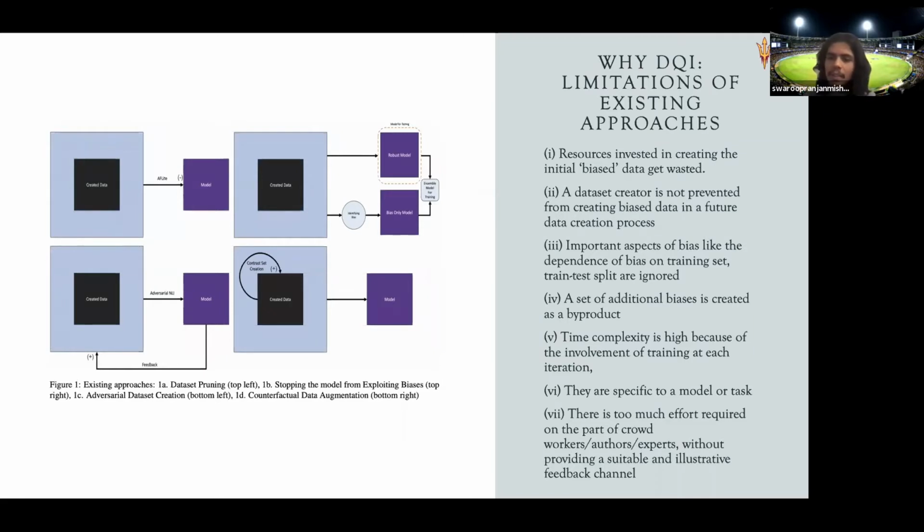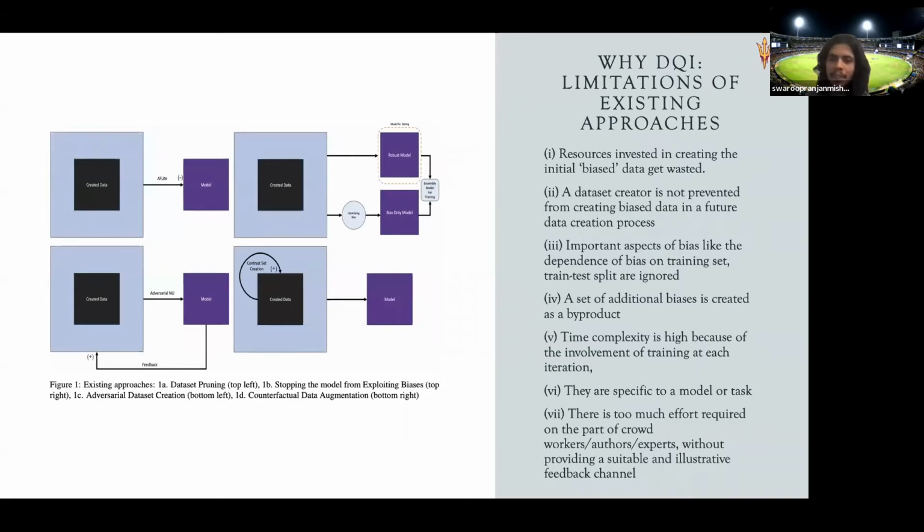The third problem is that there are several important aspects of bias, like the dependence of bias on the training and test sets. There's a data leakage between the training set and test set, and there's a paper on that. We need to talk about splits, since the results of standard splits don't replicate on random splits, right? That aspect is not considered. Several sets of additional biases have been created as a byproduct. And of course, when you involve humans, they have their own set of biases, which you cannot control.